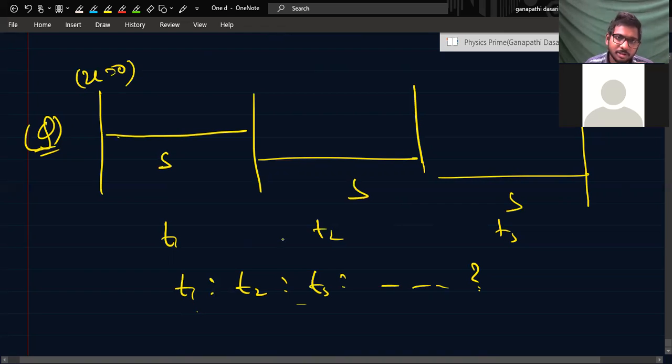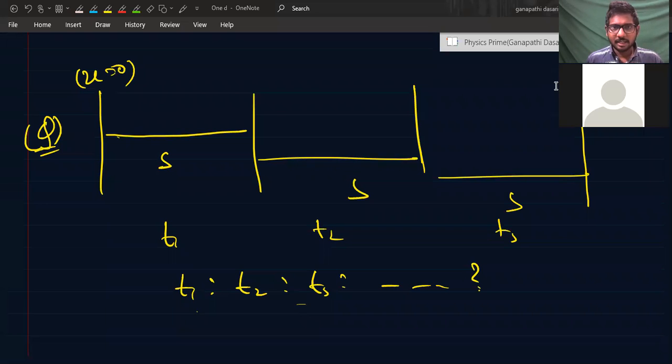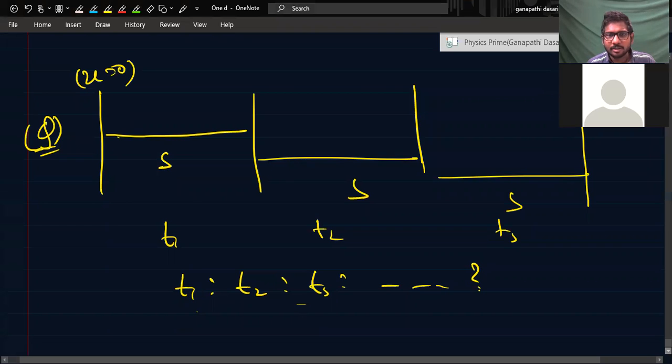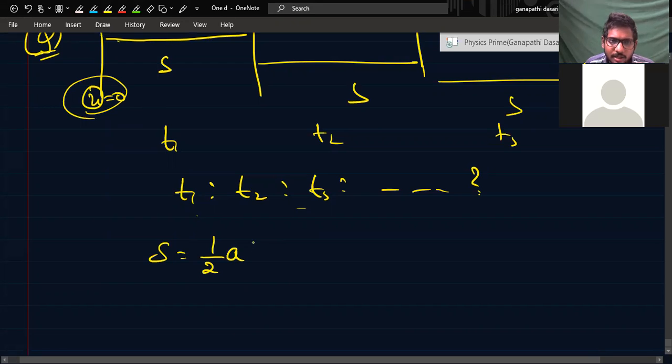You will just try this question. Carefully remember these results, whatever I am discussing here. Here, for all the cases, I will take the initial point equal to 0 because it becomes easier for me. So first case will be S is equal to ut plus half at square. U is 0, so half into a into t square. So T1 will be root over 2S by a.